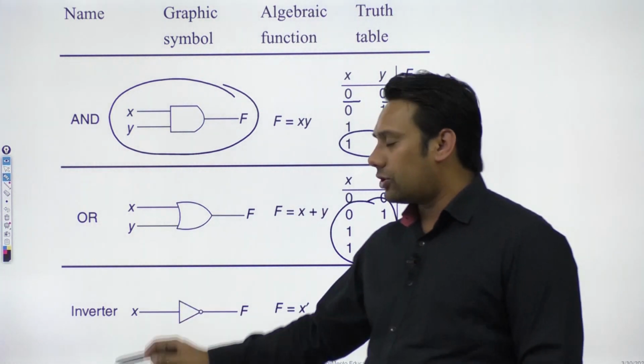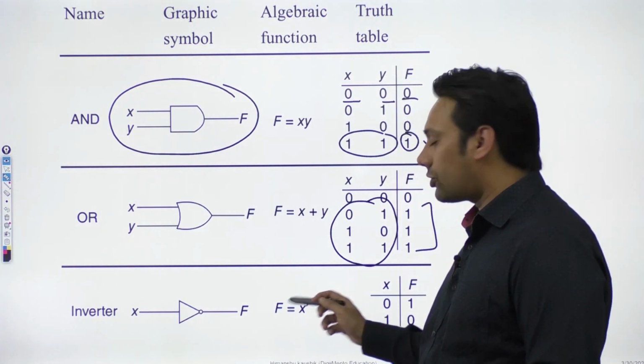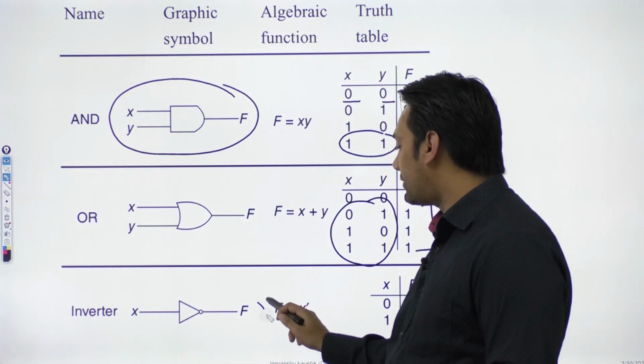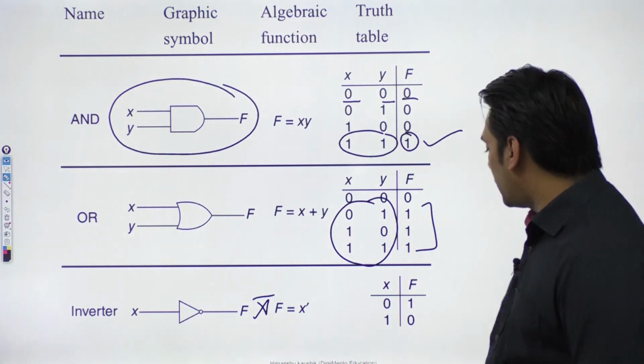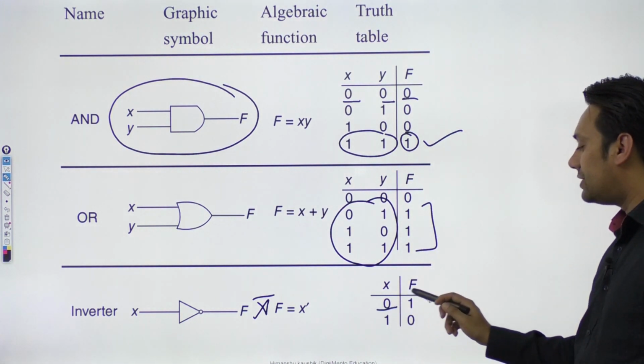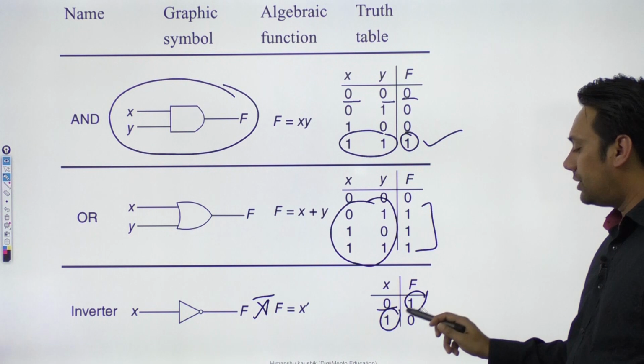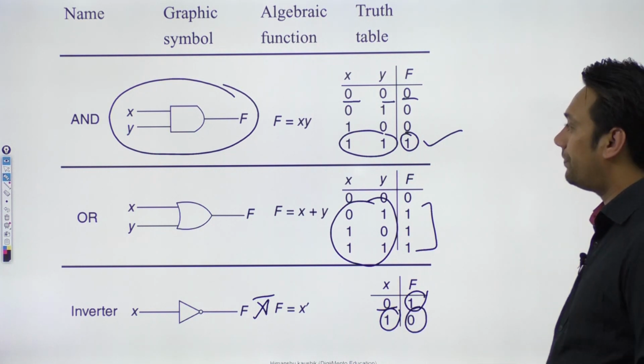And then we have inverter operator. So inverter operator, again, it is a complementation operation. You can also represent it by x complement like this. So in this inverter operator, if you give an input as 0, it will change the input as 1. If you give input as 1, it will change the input as 0.